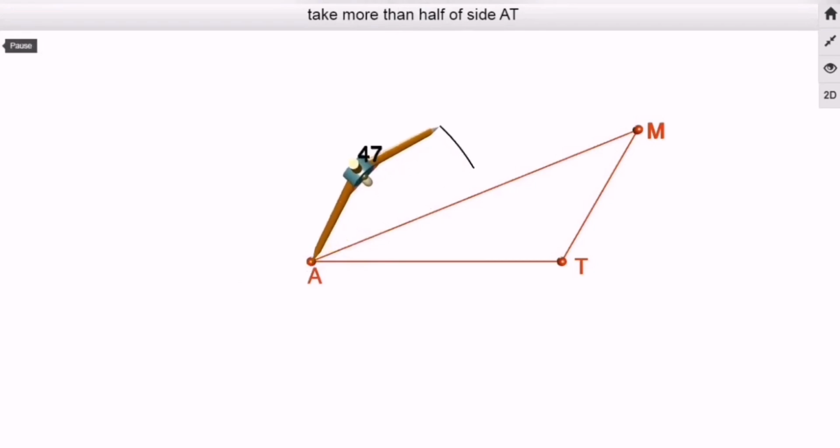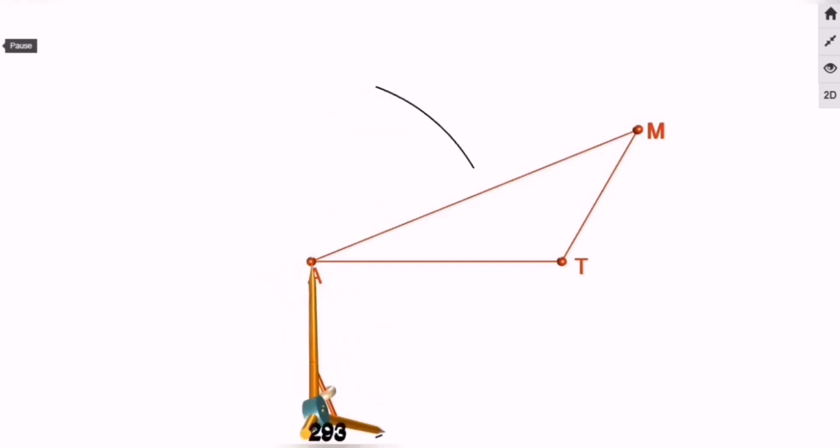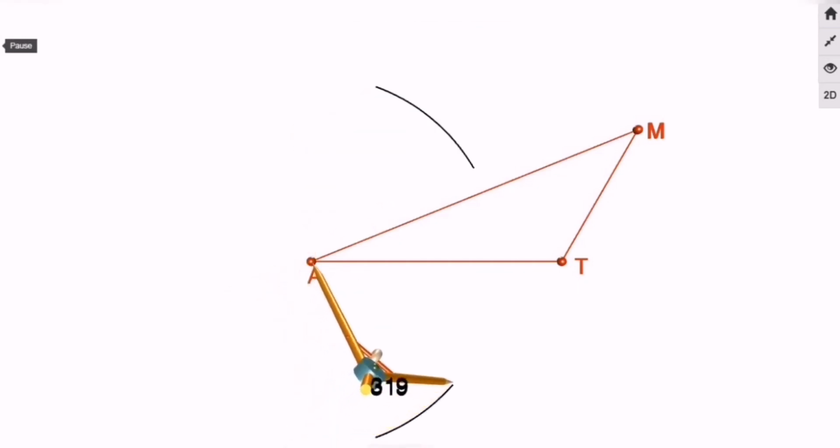Once the distance is taken, in the compass put an arc above the segment and below that segment, I mean to say that side AT. So from point A, 2 arcs are made. Although I'm drawing arcs, I need to locate the midpoint of side AT. So point A is over. Now the turn of point T will come, and the moment you do that, do not change the distance taken. I repeat, do not change the distance taken. And here we go again.